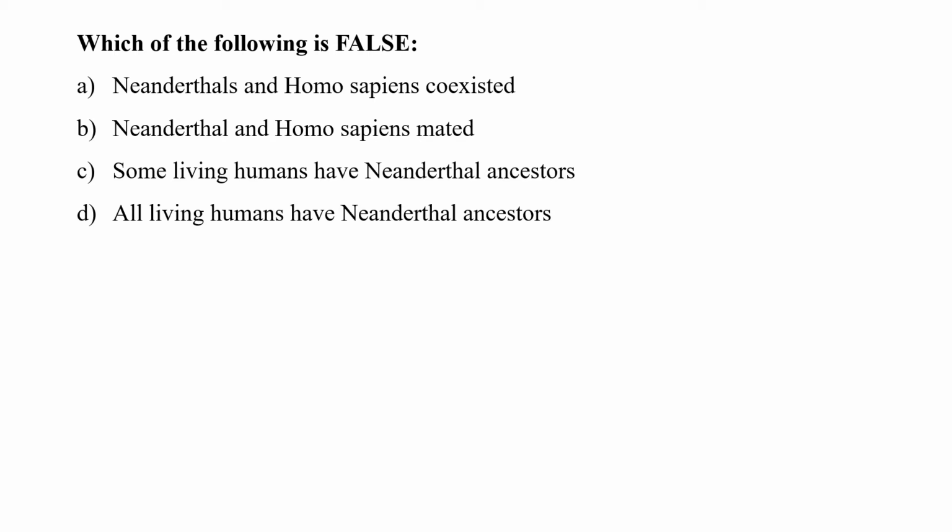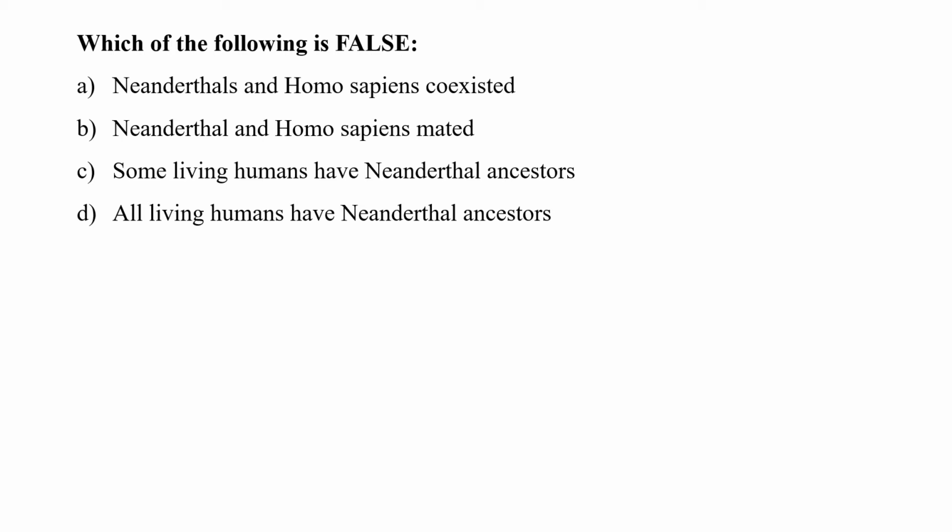We know that Neanderthals were thought to have died around 500 years after the first modern humans arrived. So they coexisted with Homo sapiens. They have contributed approximately 1 to 4% of the genomes of non-African modern humans. Although a modern human who lived about 40,000 years ago has been found to have between 6 to 9% Neanderthal DNA.